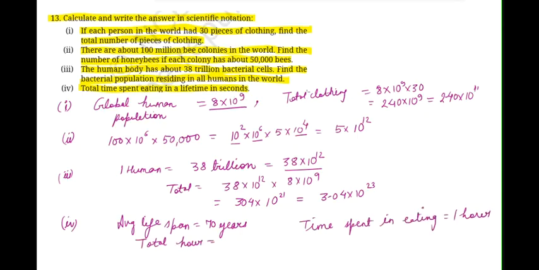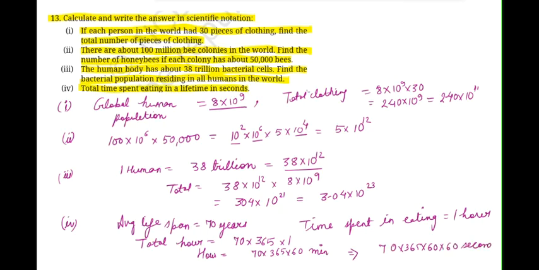So first of all we need to calculate the total hours he is going to spend during his lifetime in eating. So 70 years, let's convert 70 years into number of days. So 1 year consists of 365 days, ignoring the leap years. So these many days he is going to eat, and every day he is going to eat for 1 hour. So I converted this into hours. Now if I want to convert these hours into minutes, I will have to do 70 into 365 into 60, so that will come in minutes. And again if I want to convert the minutes into seconds, I may write it as 70 into 365 into 60 into 60 seconds.